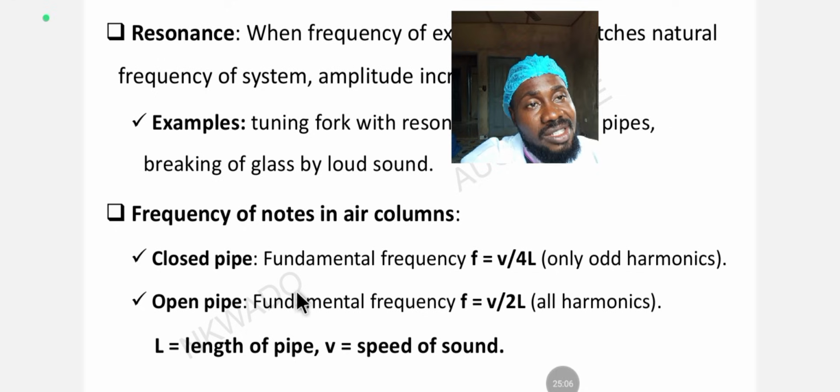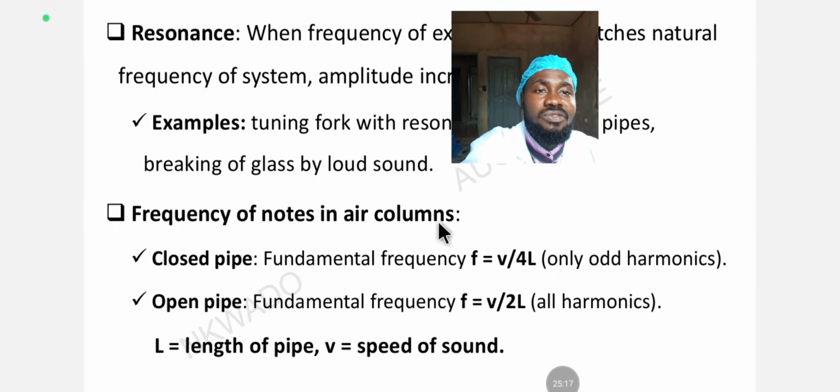You have the second harmonic, the fourth harmonic, the third harmonic. But let's look at what is specified by JAMB in their syllabus. They recommended all this we have here. So for frequency of note in air column, we have the closed pipe and the open pipe. Let's look at the closed pipe. Closed pipe, fundamental frequency F is equal to V over 4L. This is the formula for the closed pipe.